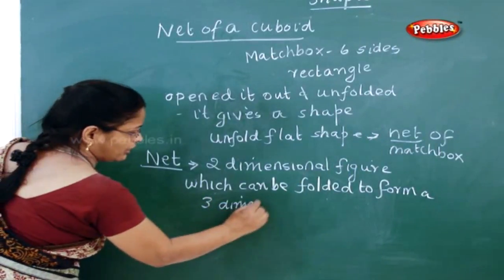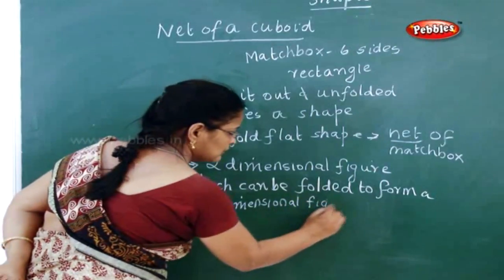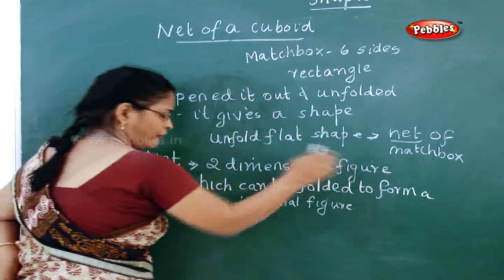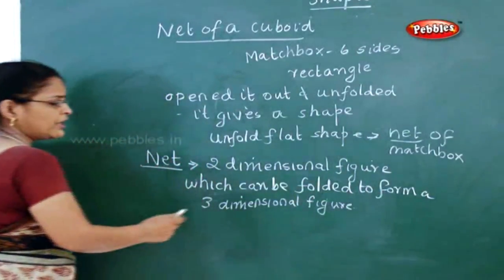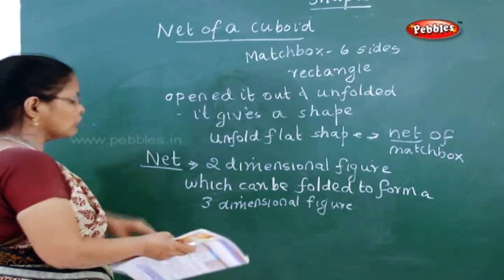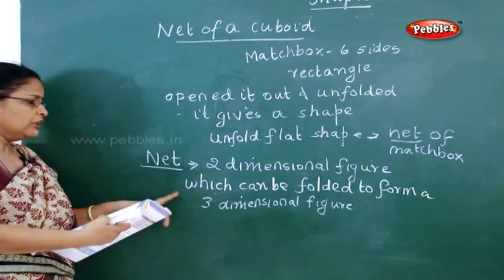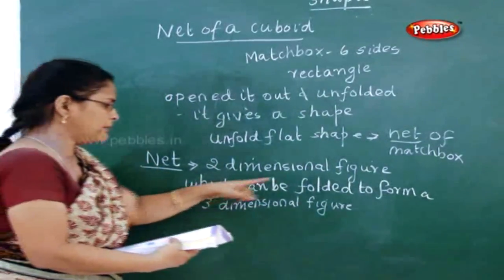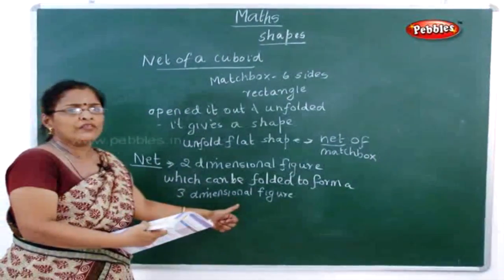That is a 3D figure. So this is what you call a net of a cuboid. So what is a net? A 2-dimensional figure which can be folded to form a 3-dimensional figure.